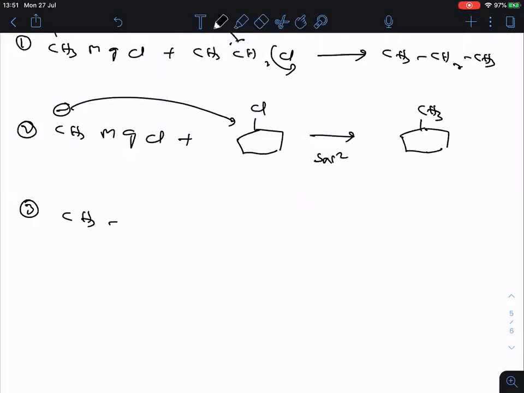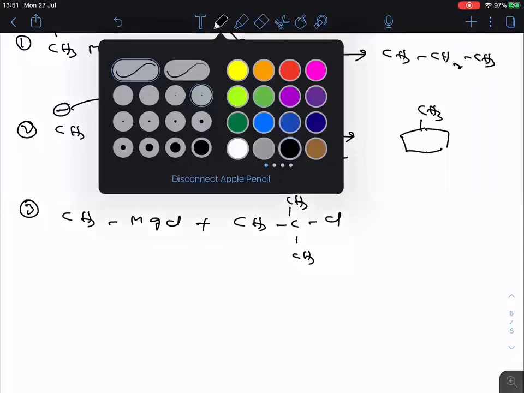Now, for example, if I take CH3MgCl, now here I will take a tertiary alkyl halide. So now what to do? Tell me here, a tertiary alkyl halide. So what happens here then? I will take it in this way.